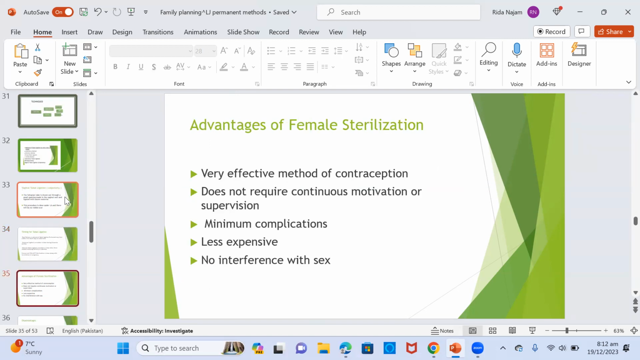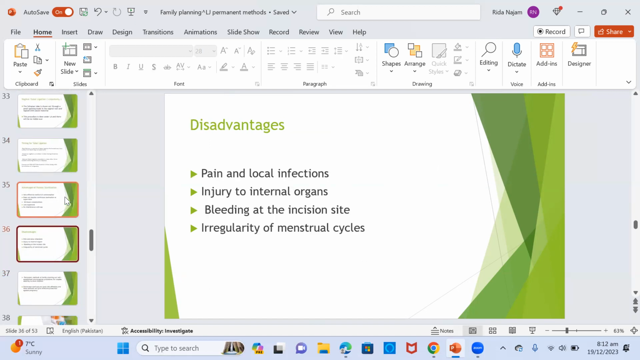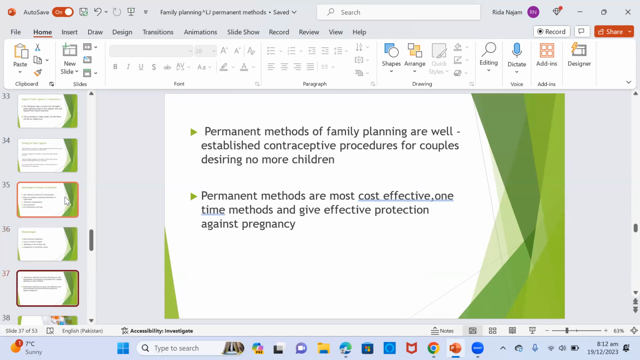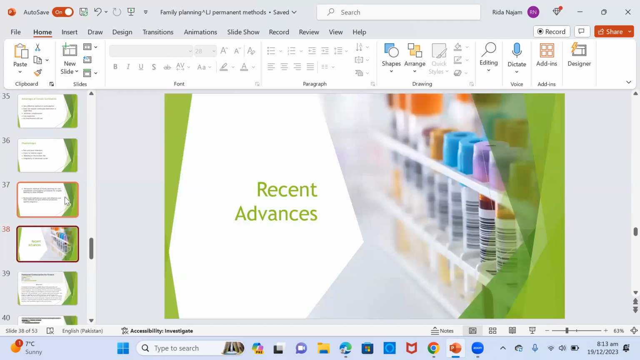Advantages of female sterilization include a very effective method of contraception, does not require continuous motivation or supervision, minimum complications, less expensive, no interference with sex. Disadvantages include pain and local infections, injury to internal organs, bleeding at the incision site, and irregularity of menstrual cycles. Permanent methods of family planning are well-established contraceptive procedures for couples desiring no more children. Permanent methods are cost-effective one-time methods and give effective protection against pregnancy.